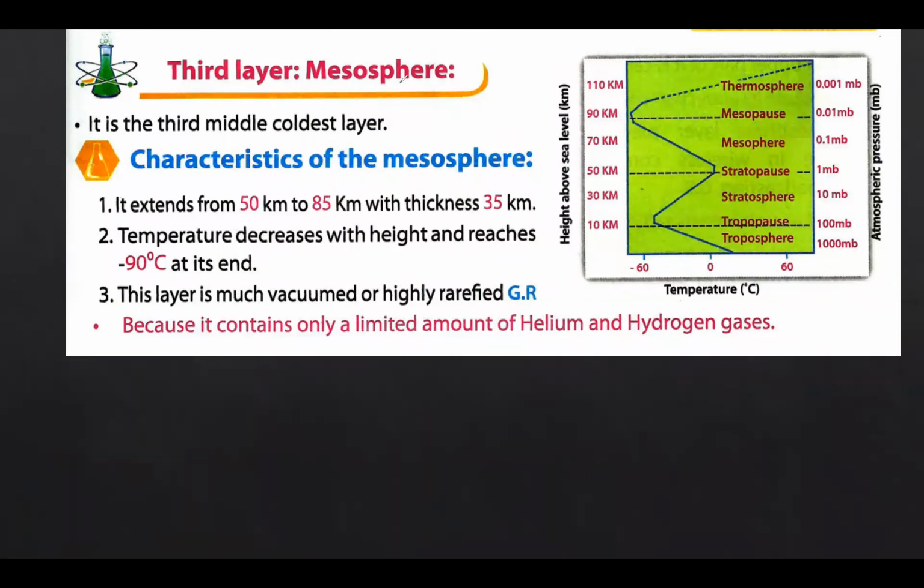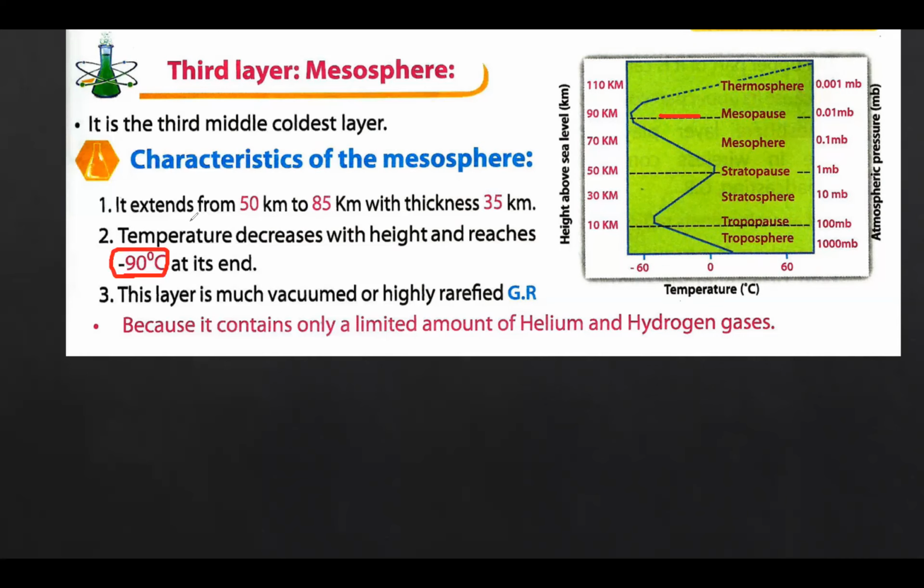The mesosphere is the third layer, or we can say it is the third middle coldest layer. Why do we call it the coldest layer? Because as we go up, we notice that the temperature keeps decreasing. At the top of the mesosphere, which is the mesopause, we notice that the temperature has become minus 90 degrees, and this is very cold. So we call it the coldest layer.